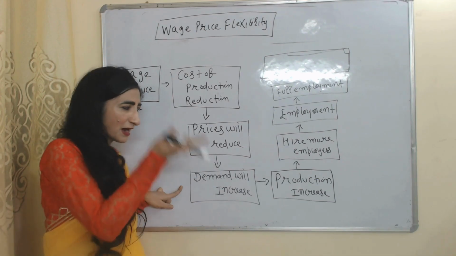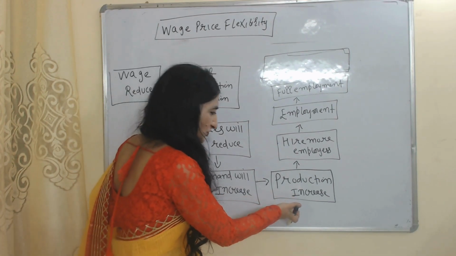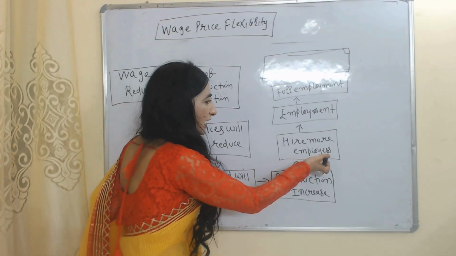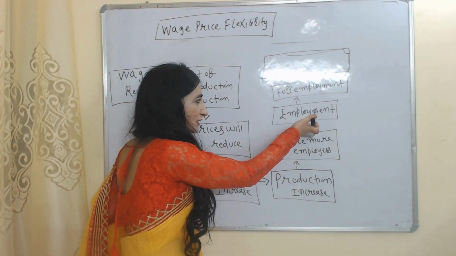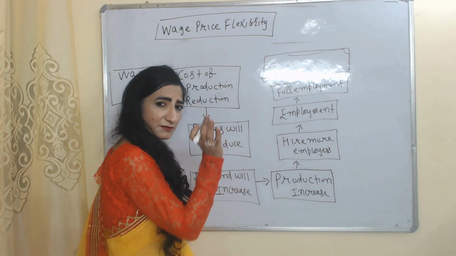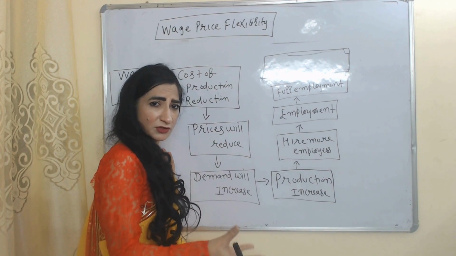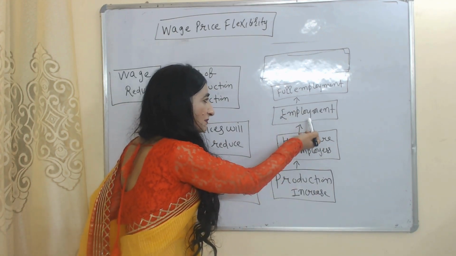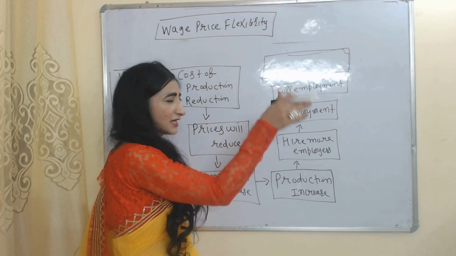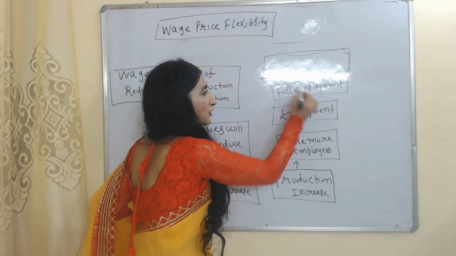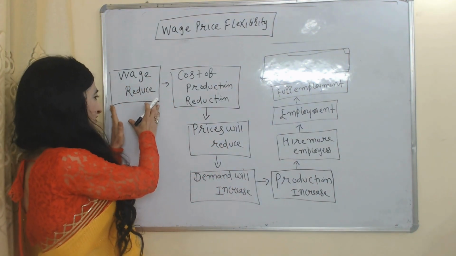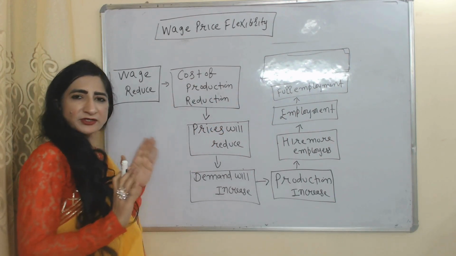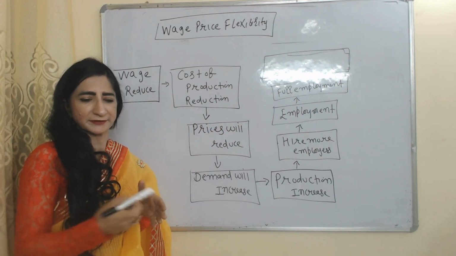When prices reduce, demand increases. When demand increases, production increases. As production increases, we will hire more employees. If we are hiring more employees, that means employment increases. When employment increases, labor demand is becoming equal to labor supply, and eventually we will reach the full employment point. So here you can see by changes in wages and prices, we can eventually reach the full employment point.